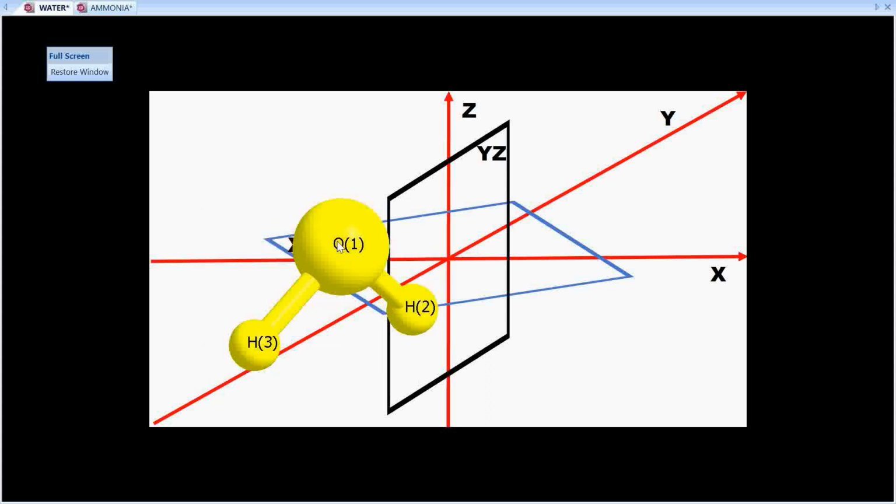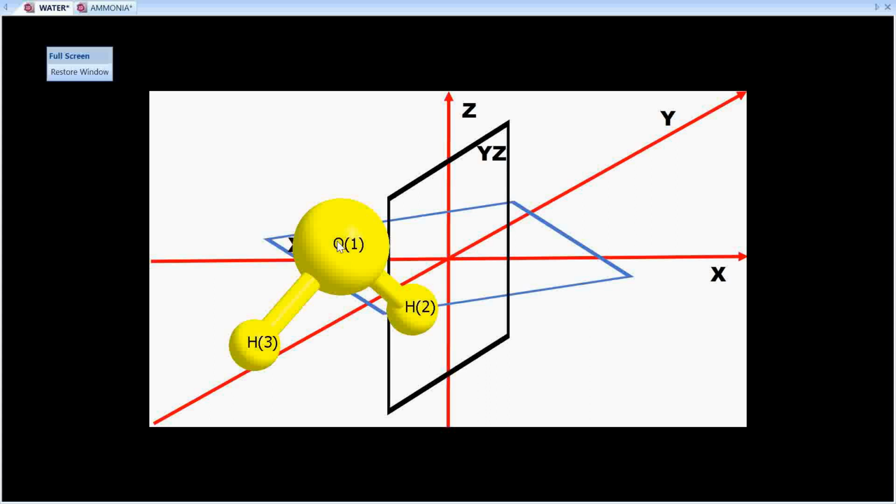One half of the part will be on the right hand side of the YZ plane and the other part will be on the left hand side of the YZ plane, and both these parts will be identical, will have the same appearance. Therefore, this plane is also a plane of symmetry as far as reflection is concerned.